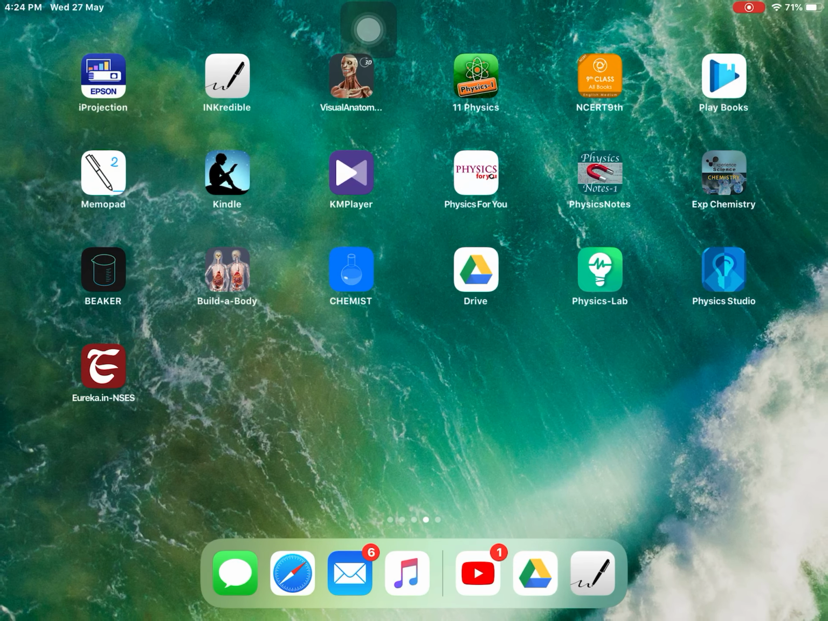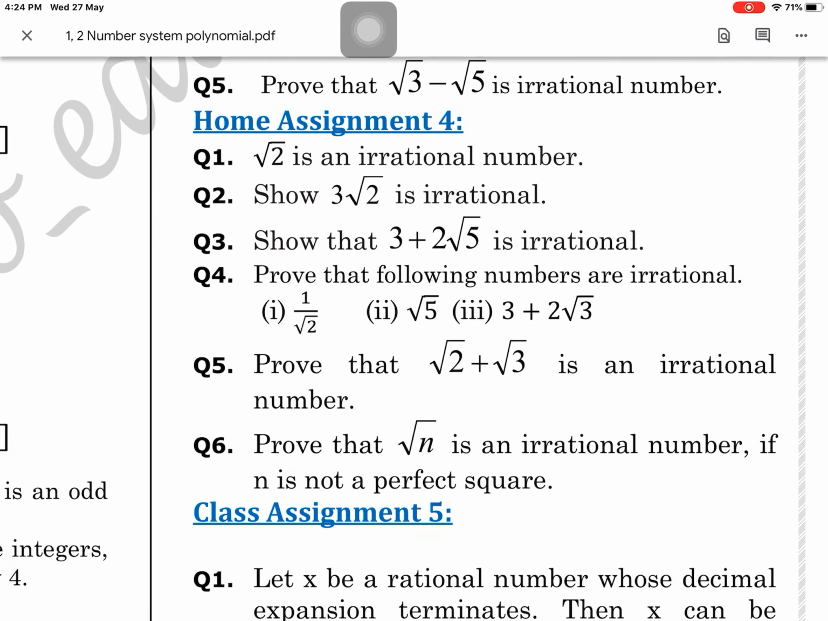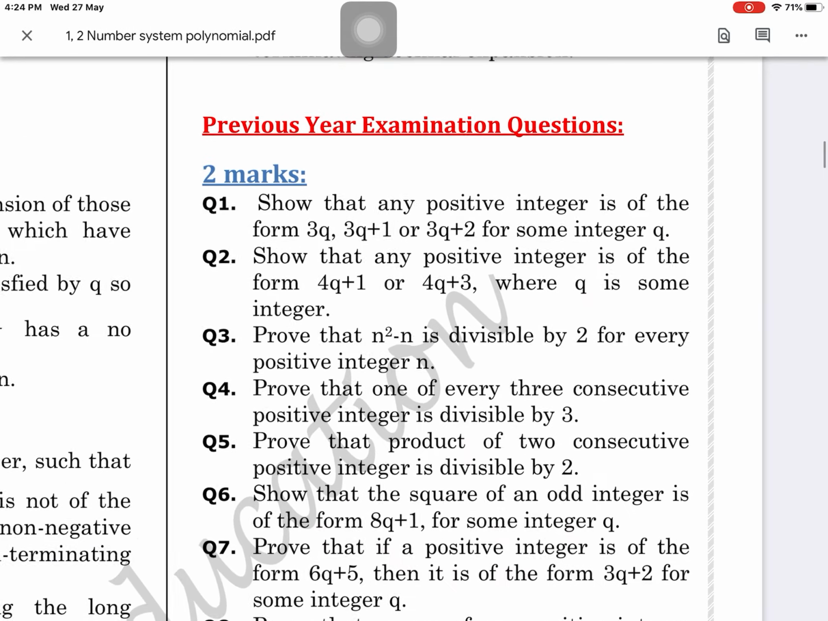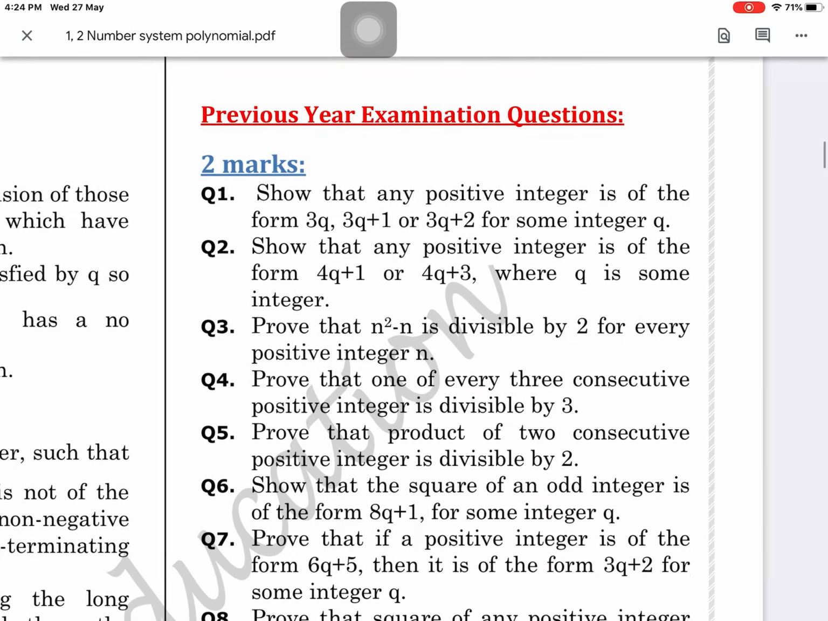Home assignment 4: please note question number 2, question number 3, question number 5. These questions are to be done here. And previous year questions you may also see here, if you are not finding them in the paper. Show that any positive integer is of the form 3q, 3q plus 1, or 3q plus 2. Okay, same question, that any positive integer is of this form.